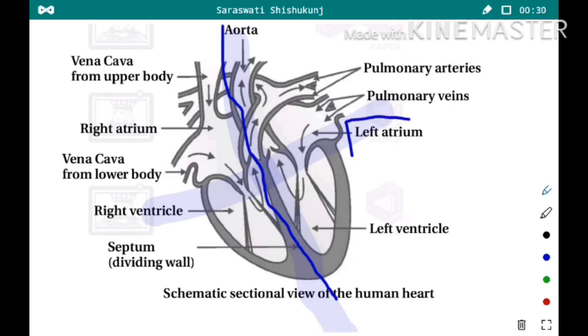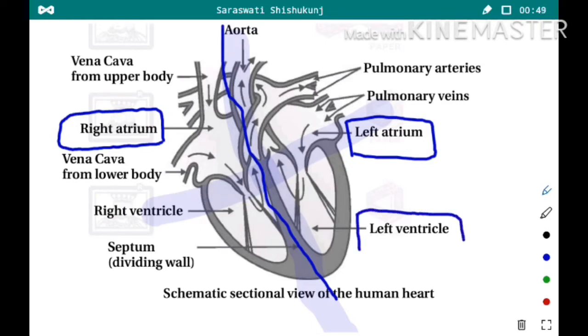The left side of the upper part is called left atrium, and the right side of the upper part is called right atrium. Similarly, the lower part of the heart is called ventricle. The left side of the lower part is called left ventricle, and the right side of the lower part is called right ventricle.